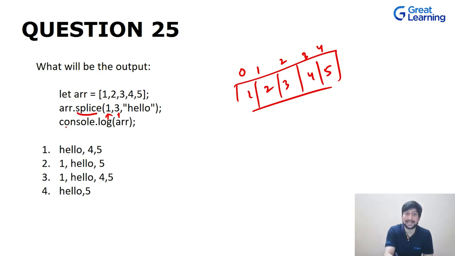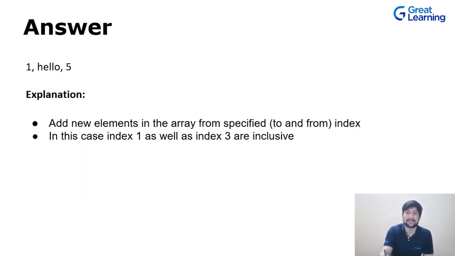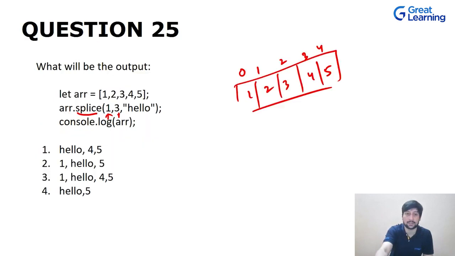Since we are using the splice method, both of them, this 1 as well as 3, will be inclusive. That means we will be taking both of these indexes into consideration. So we are saying that splice this array from this position to this position, and replace that with this hello.